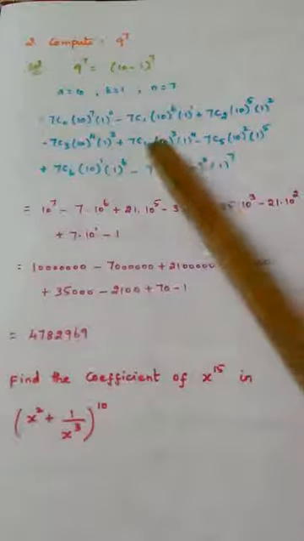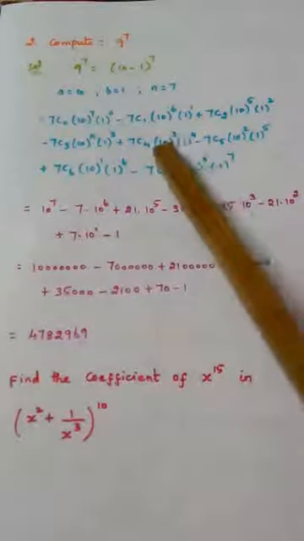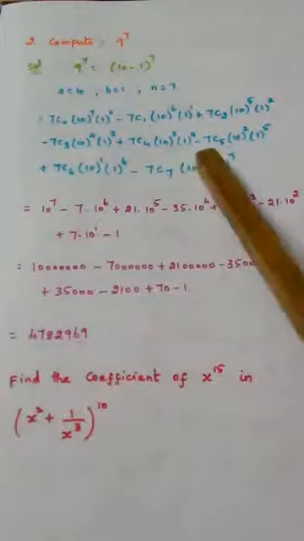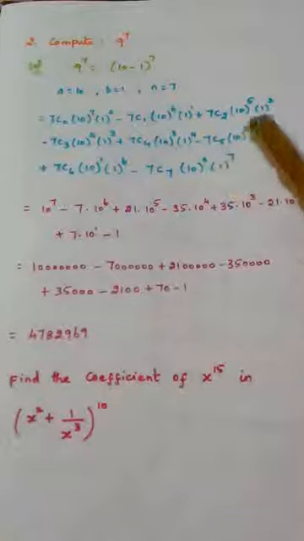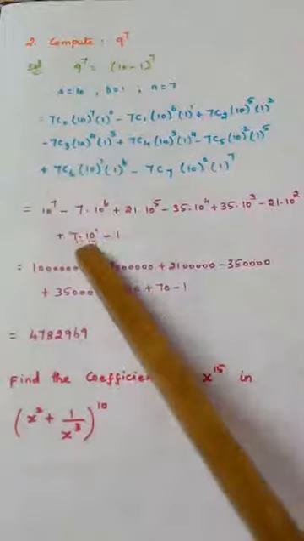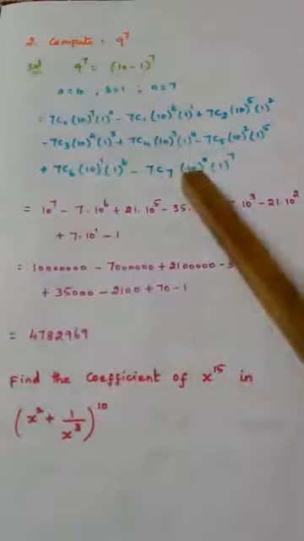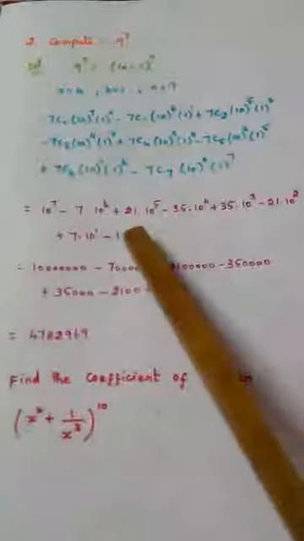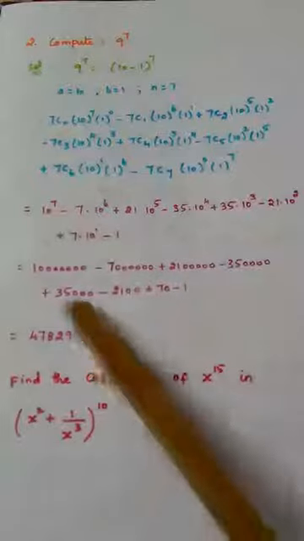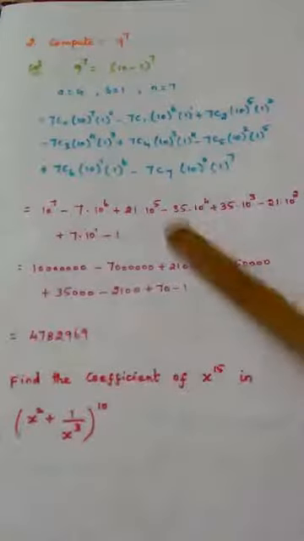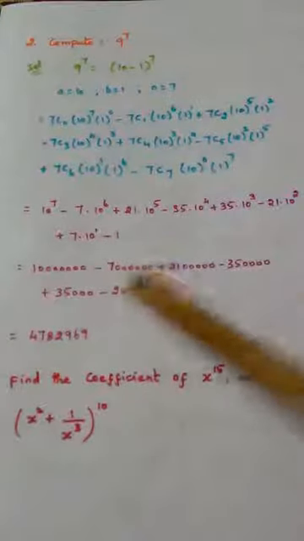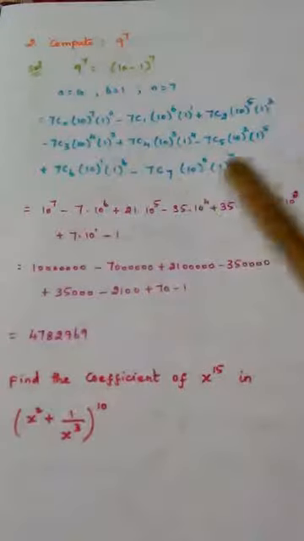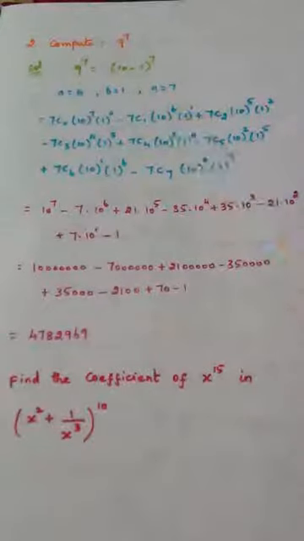7C4 value 21, 10 power 3. Sorry, 7C4 is 35, 10 power 3. Minus 7C5 is 21, 10 square. 7C6 is 7, 10 power 1. 7C7 is 1. Everything becomes 1, so the last term is 1. By just simplifying, you can get this answer. These are all addition and subtraction. So you have to understand this. Everything is again based on A minus B whole power n formula, then expanding and finding out the answer.